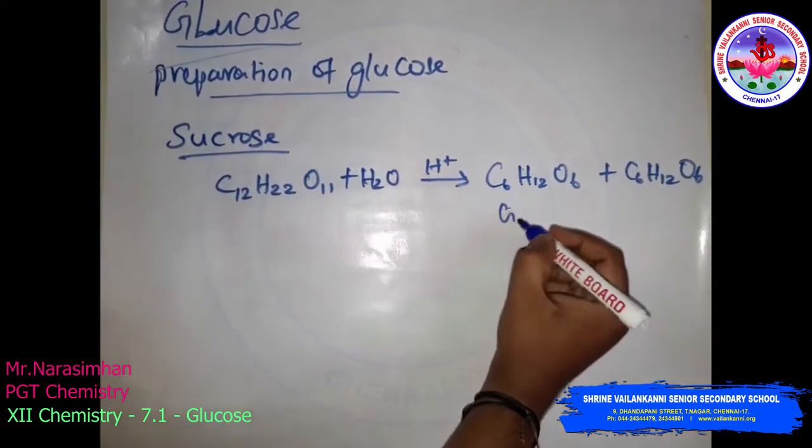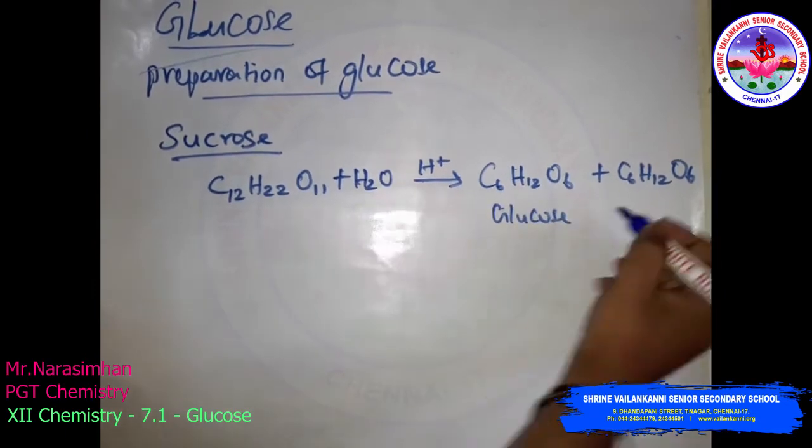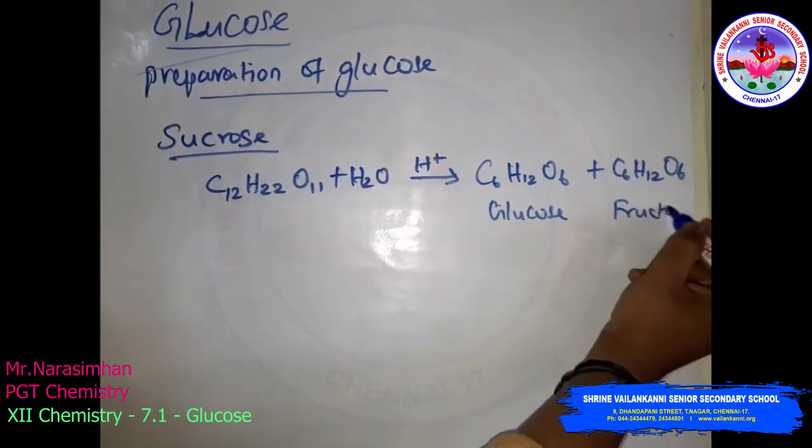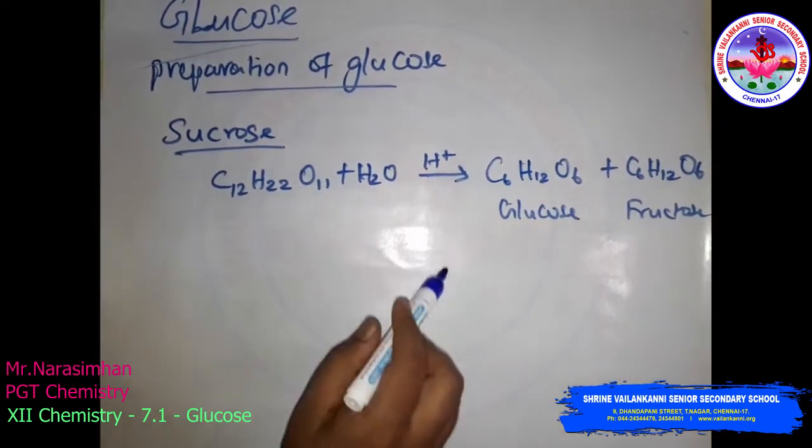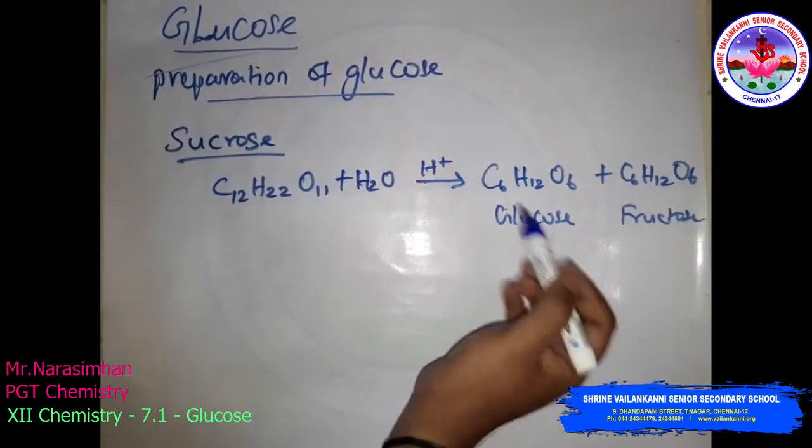Here this is glucose and this is fructose. They are isomers, and equal amounts of glucose and fructose are yielded.